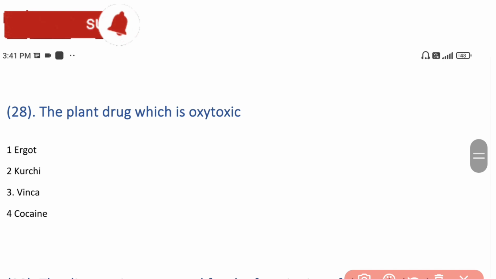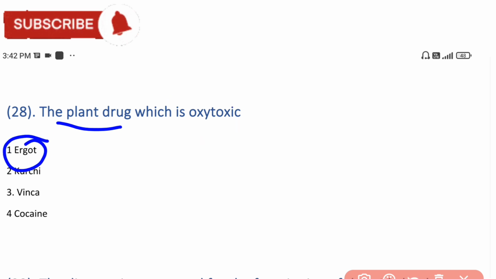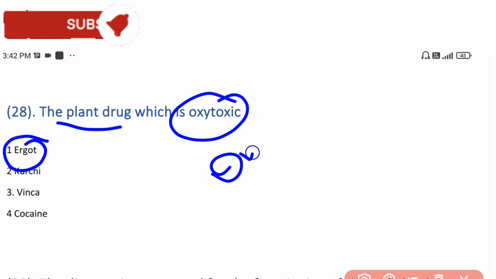The next is the plant drug which is oxytocic. The plant drug is ergot. Ergot is a plant drug that is oxytocic. Oxytocic is a drug that we use during labor for uterine contractions. So, oxytocic is the ergot-derived drug that is obtained from the plant.